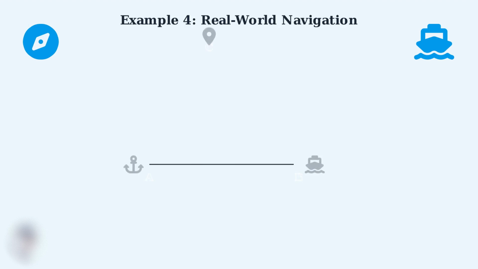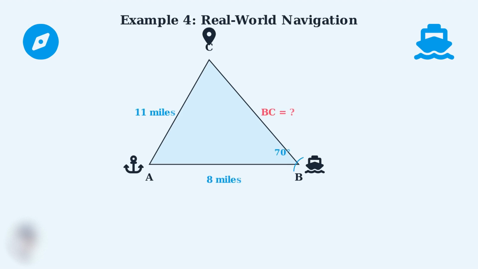Here's our triangle. Point A is the starting position, B is where the ship turns, and C is the final destination. We know side AB is 8 miles, side AC is 11 miles, and the angle at B is 70 degrees. We need to find the length of side BC. Notice we have two sides and the included angle. This is an SAS situation, which means we need to use the law of cosines. Now let's apply the law of cosines step by step to solve for the unknown distance BC.